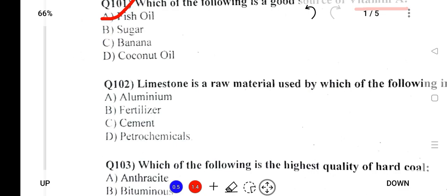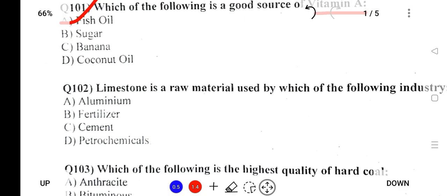Next, limestone is a material used in which of the following industry? The chemical formula of limestone is CaCO3, and it is used in cement.